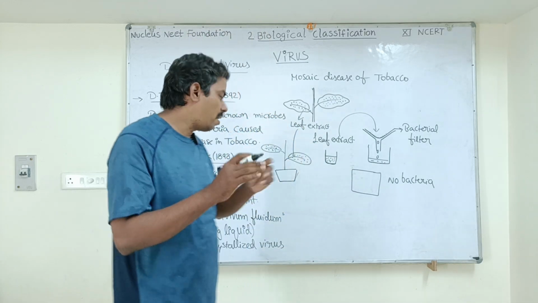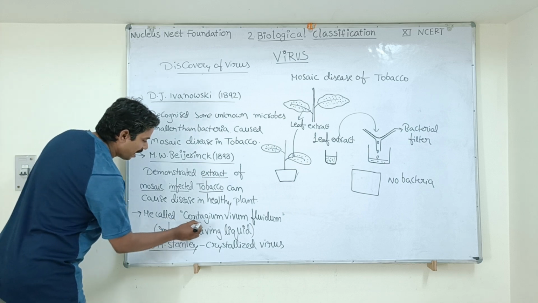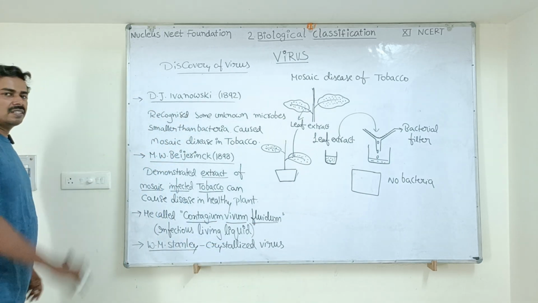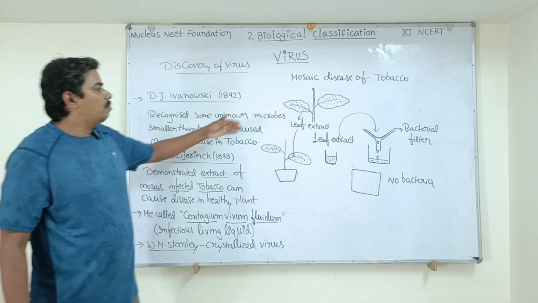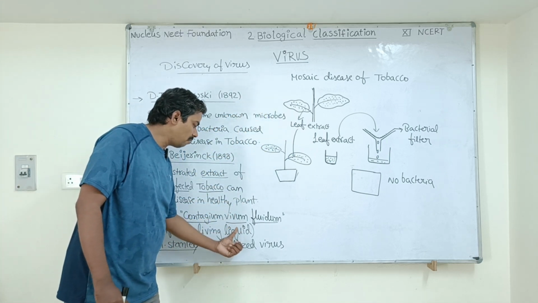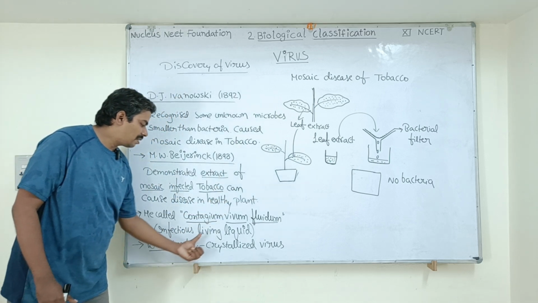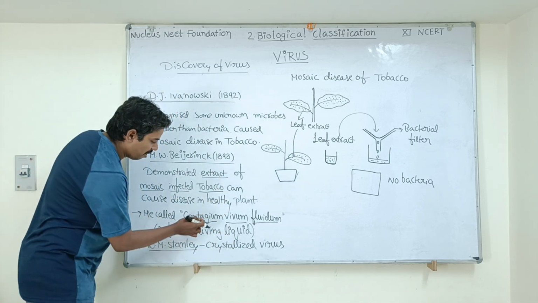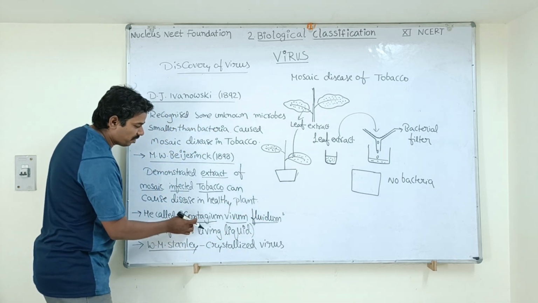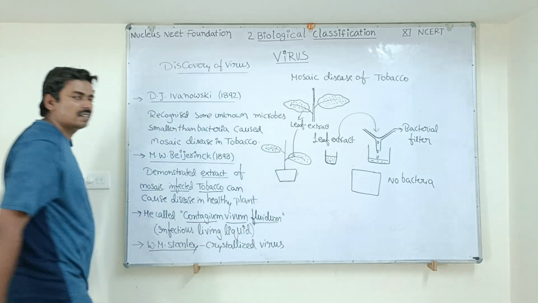So he gave the phrase contagium vivum fluidum. He called that infectious material, which is able to cause the disease in the healthy plant, contagium vivum fluidum. What is the meaning of this phrase? Infectious living liquid. Contagium means infectious, vivum means living, fluidum means liquid.